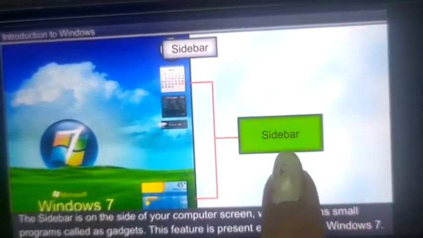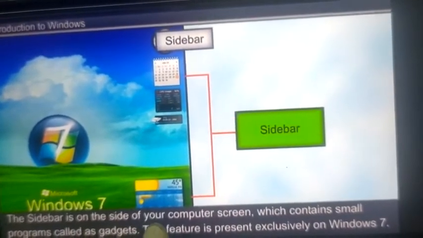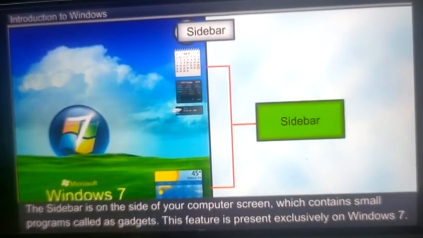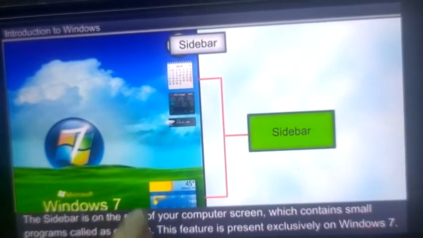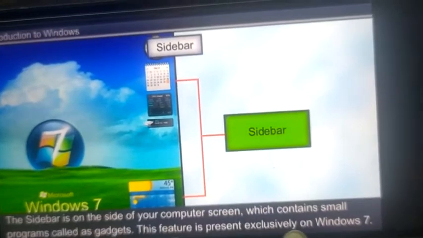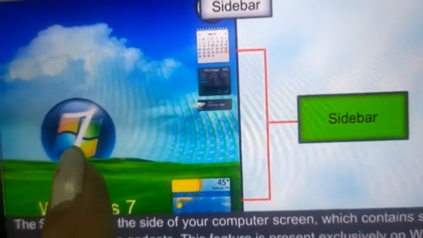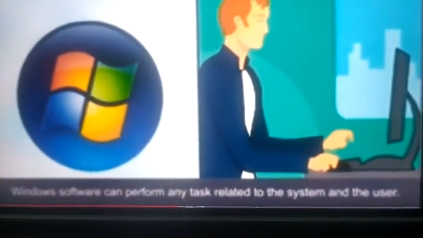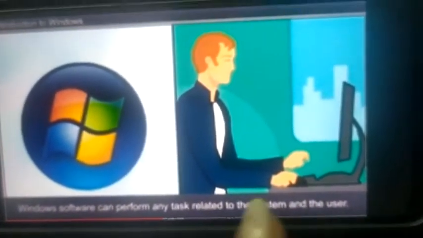Now look here, this is the slide bar. The slide bar is on the side of your computer screen and contains small programs called gadgets. Gadgets like these features: calendar, clock. So these all are the gadgets. This feature is present exclusively on Windows 7. This is the icon of Windows 7. Now, Windows software can perform any task related to the system and the user.